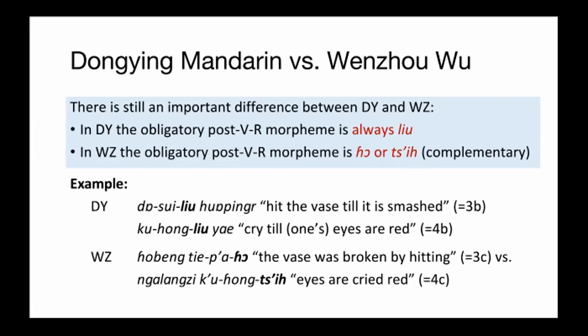As we have mentioned before, there is still an important difference between DY and WZ. That is, in DY, the obligatory post-VR morpheme is always Leo, like hit, be smashed Leo, or cry, be red Leo. While in WZ, we have two complementary morphemes, O and C. We could only say hit, be smashed O, and cry, be red C, but not the other way around.